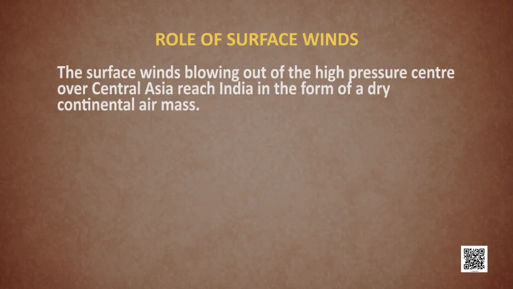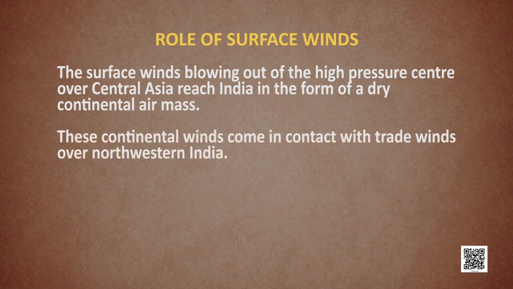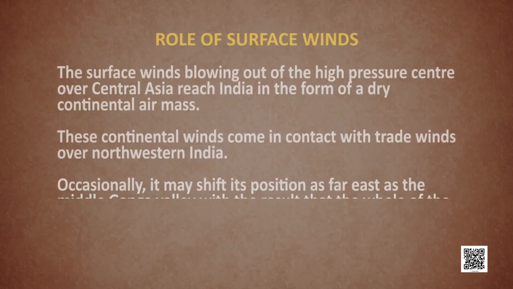These surface winds blowing out from the high pressure center over the Central Asia reach India in the form of dry continental air mass. These continental winds come in contact with the trade winds which are already prevailing in India over the northwestern India. So, when the winds coming from the north converge with the trade winds, this region is not very stable because of the movement of the air.